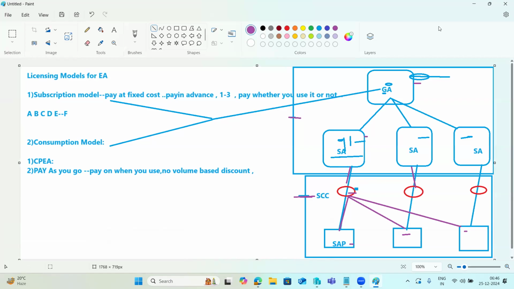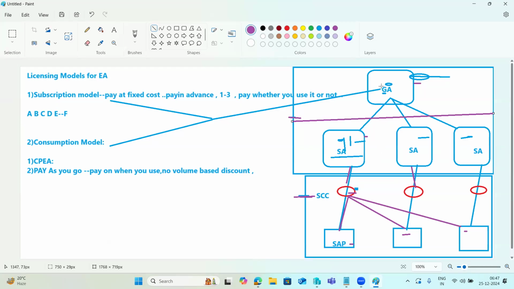And this sub account, if we subscribe as pay as you go, that can be used for development, quality and production? Yeah. Any sub accounts we will not do the subscription from SAP. Sub accounts we have to create. Only the global accounts have the licensing model, not the sub accounts. Sub accounts SAP will not provide to you. This structure, this below part, we have to create here.